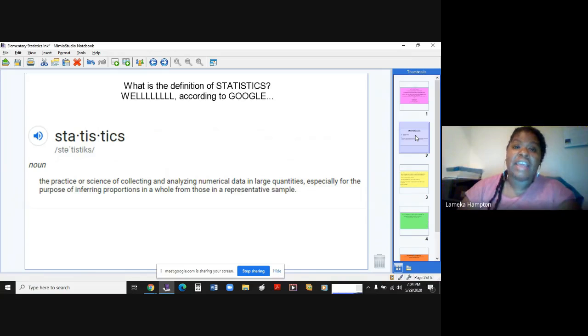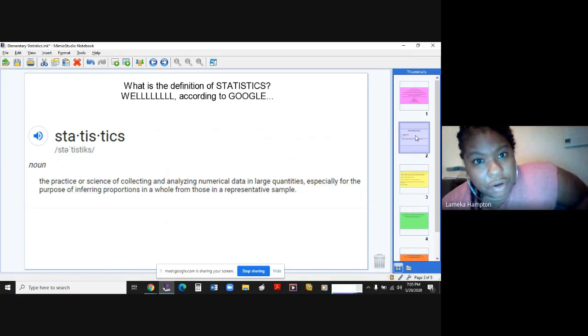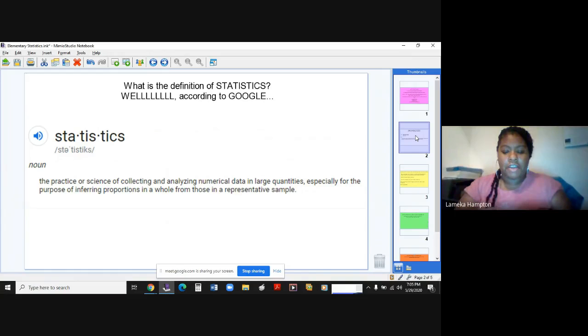So I guess in layman's terms, or to sum it all up, when I think of statistics, I think of fractions, simply because we are taking a part from a whole. We just read it right there, okay? So in essence, you're taking information from something and then you're finalizing and getting research and information about it. So it's like you're taking a piece of the whole and then another piece of that piece, if that makes any sense, okay? But we are not going to divulge into those types of statistics. We are going to be talking about elementary statistics, okay?